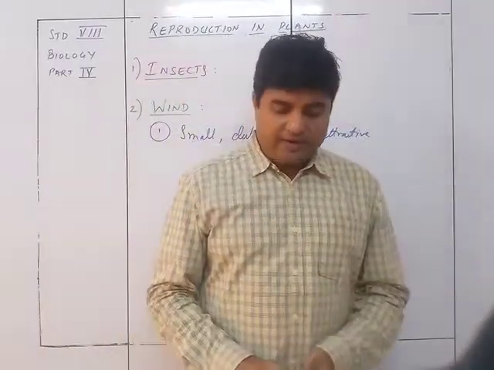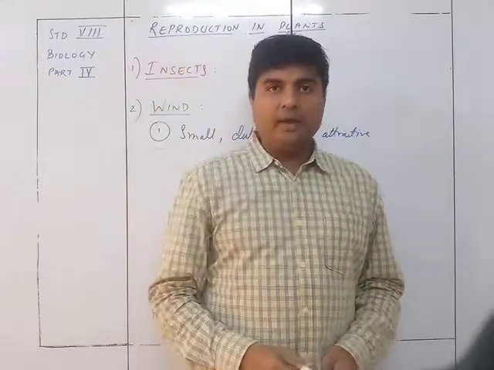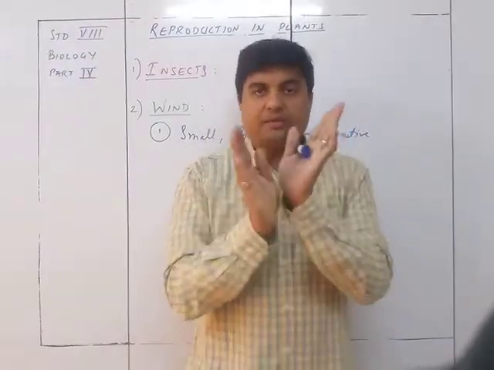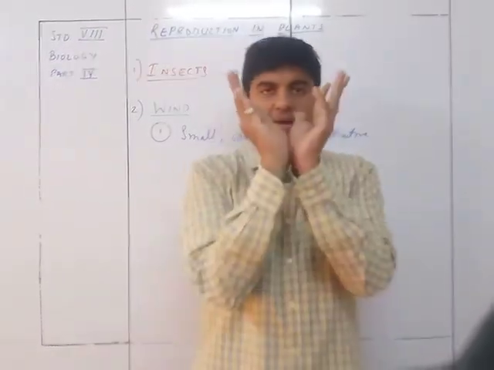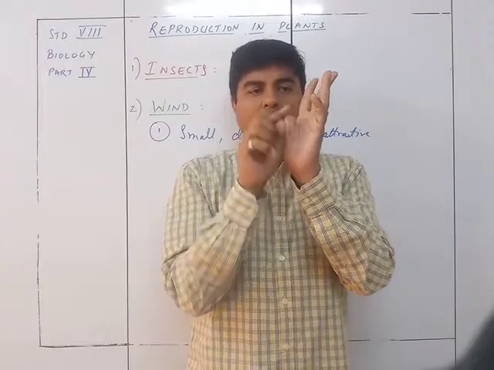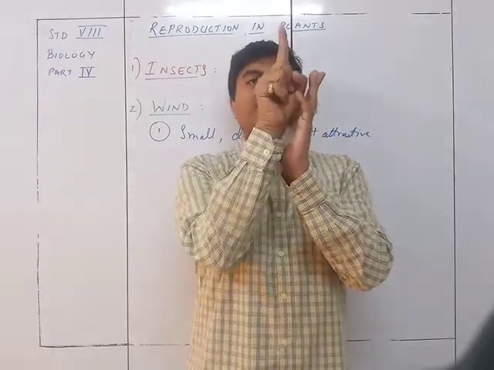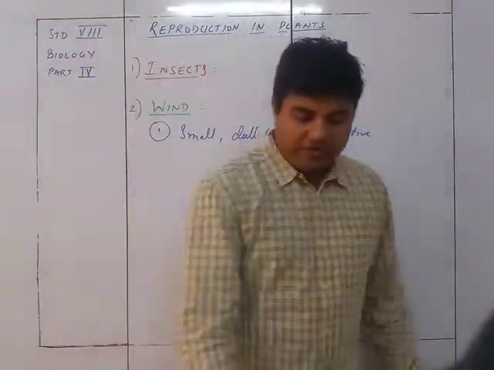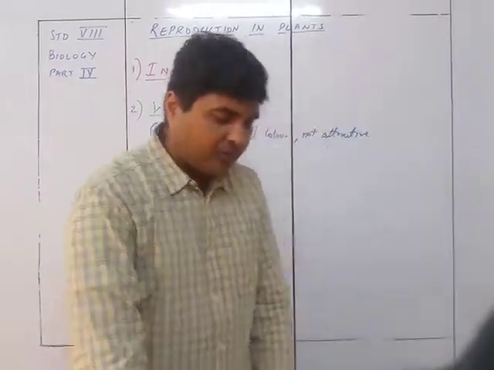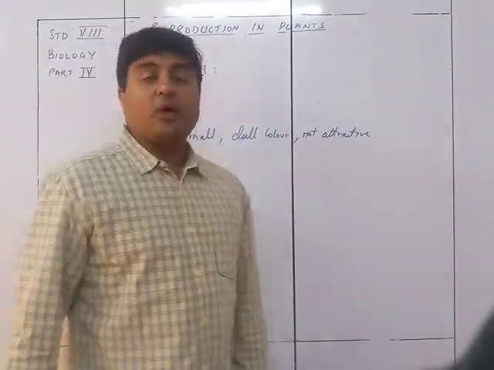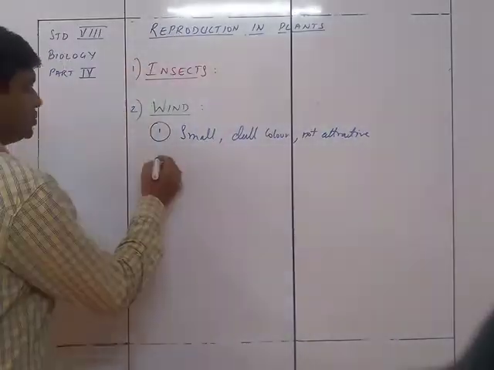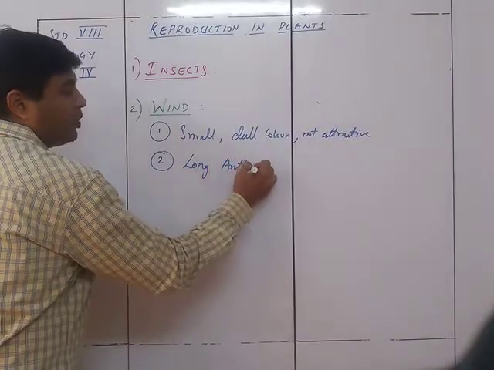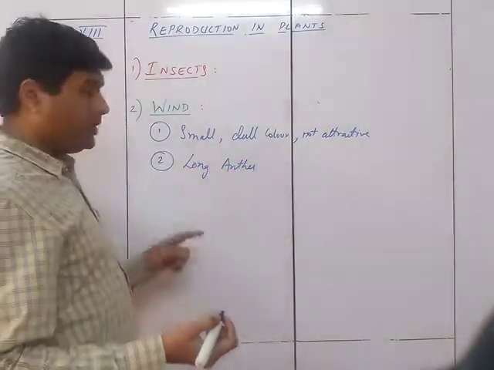But instead of that, what it requires is a long anther. Why? Because if the anther is small and the petals are big, what will happen? The wind will never come, and the pollen will stay here only. Only if the anther is out here, beyond the petals, can the pollen be blown away from there. So the filament is long, with the anther protruding out of the flower so that the pollen grains may be blown away easily. So the second thing is a long anther or long filament.